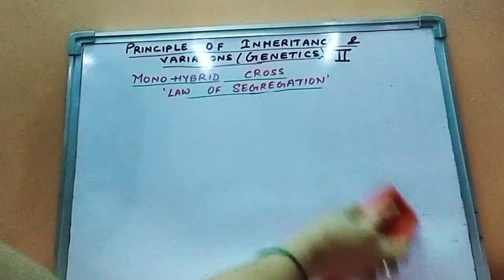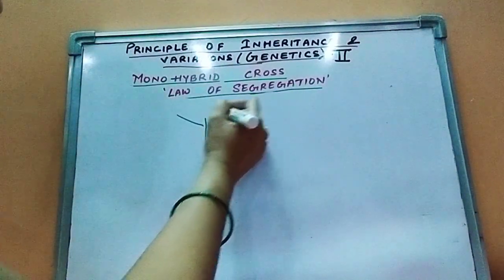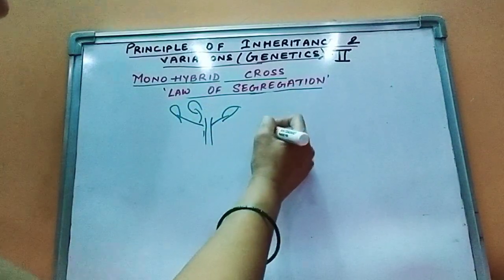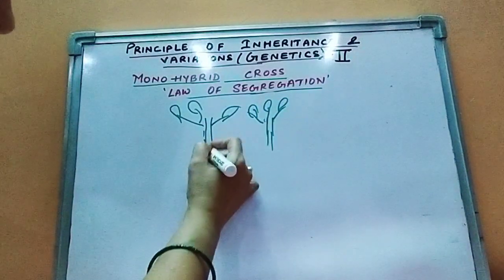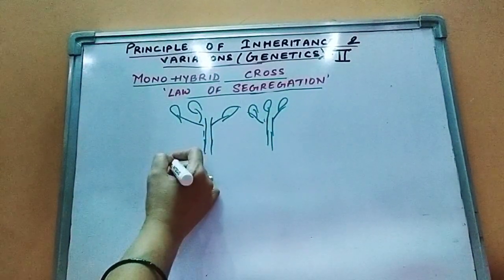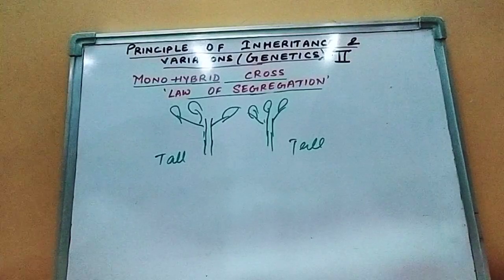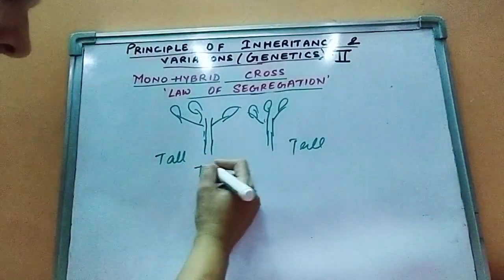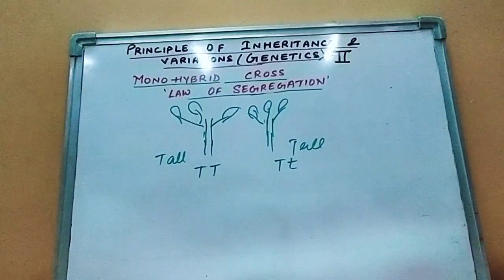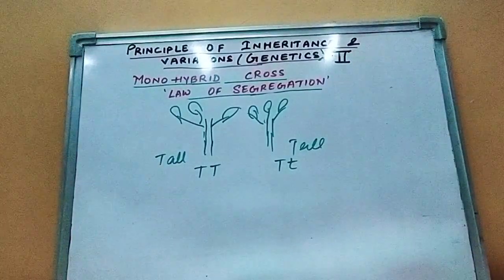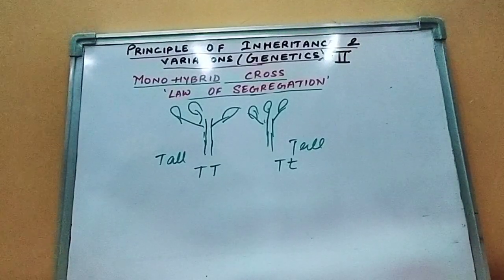So what happened if this is a plant, this is also a plant, looks similar, both are tall. So how we are going to understand which one is homozygous tall and another one is heterozygous tall? That means one gamete has to be TT, another has to be Tt. So by phenotypic or by observing the feature externally, we won't be able to understand whether it is homozygous or heterozygous. That is, genotype could not be understood by seeing external feature.